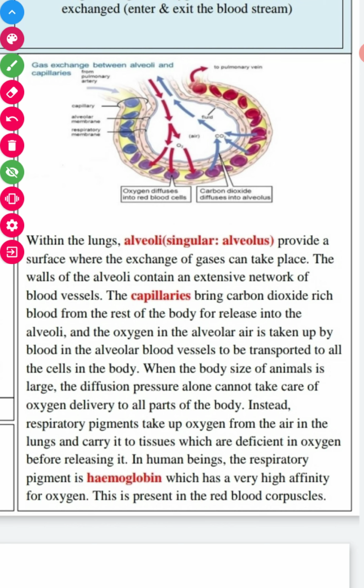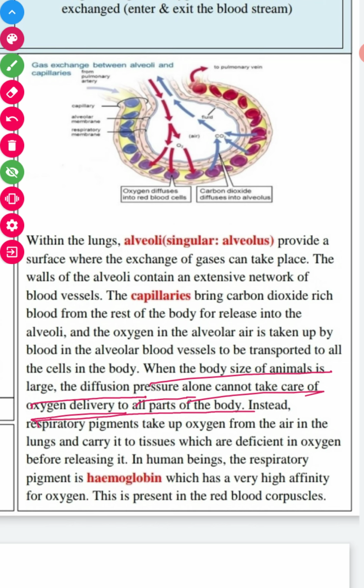When the body size of the animal, see, is very important. When the body size of the animal is large, the diffusion pressure alone cannot take care of the oxygen delivery to all parts of the body.